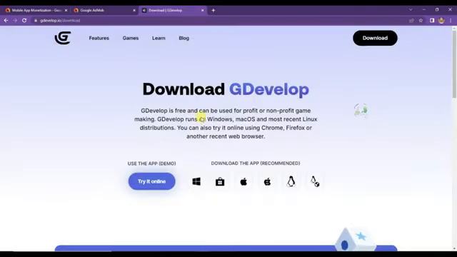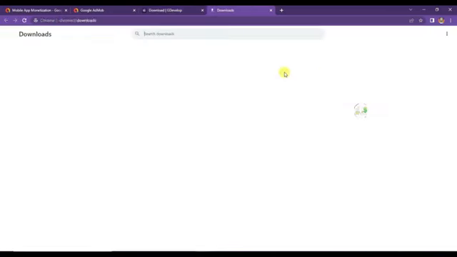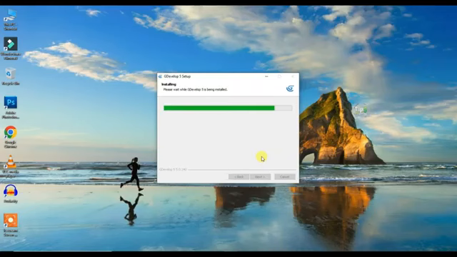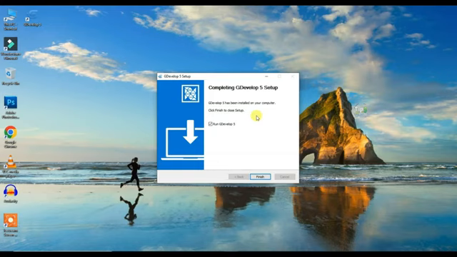Click on the Download button. Guys, if you do not want to download this GDevelop software, then don't worry, you can make games online. I'm going to download this GDevelop software. I'm using Windows. Click on this Windows icon to download this software. As you can see here, GDevelop software is downloading. I'm going to install this software. As you can see here, GDevelop software has installed successfully.